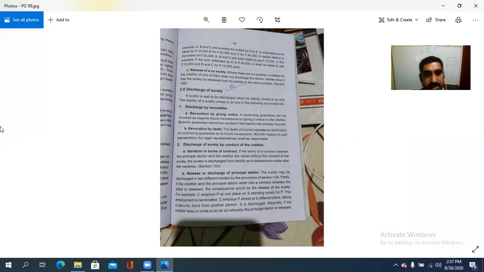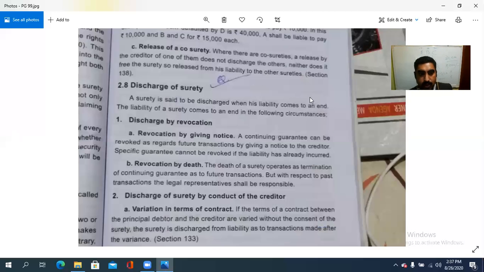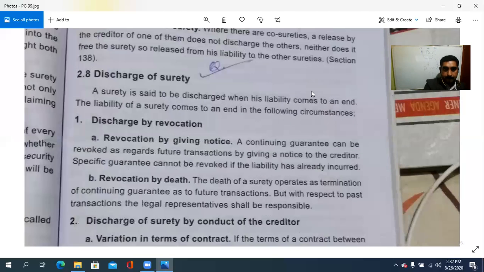Next is discharge of a surety. What is meant by discharge of a surety? A surety is said to be discharged. Discharge of duty means liability comes to an end or ceases to exist. That is the meaning of discharge. We have studied discharge of a contract, similarly discharge of surety. So its liability ceased to exist. That is, a surety is said to be discharged when his liability comes to an end.